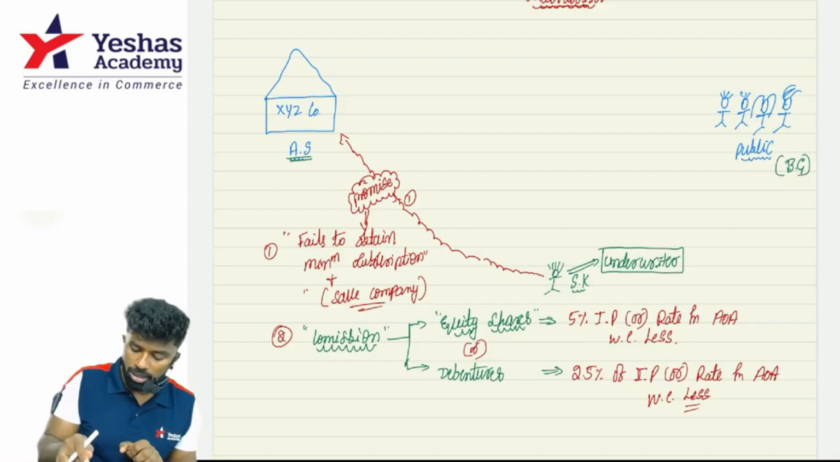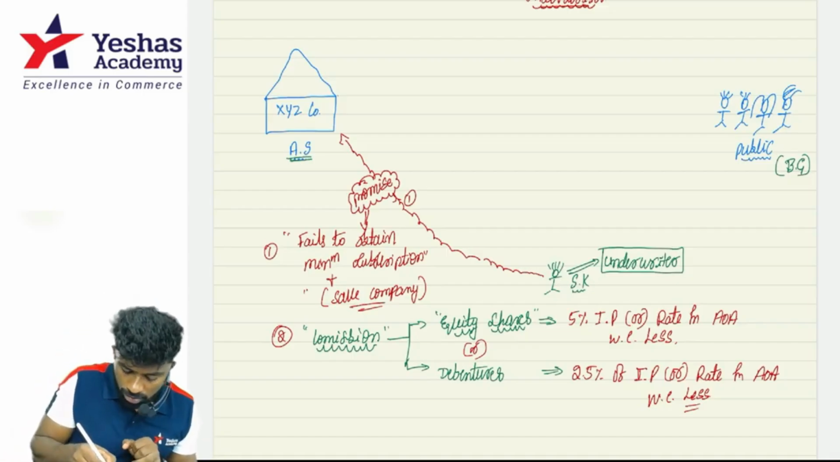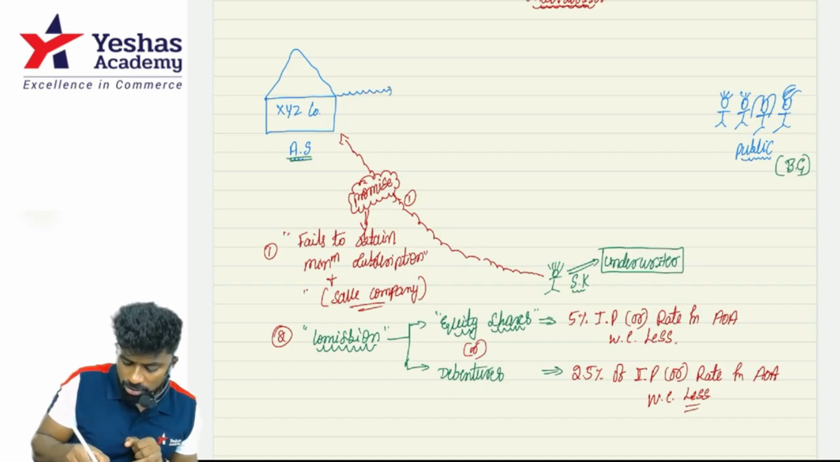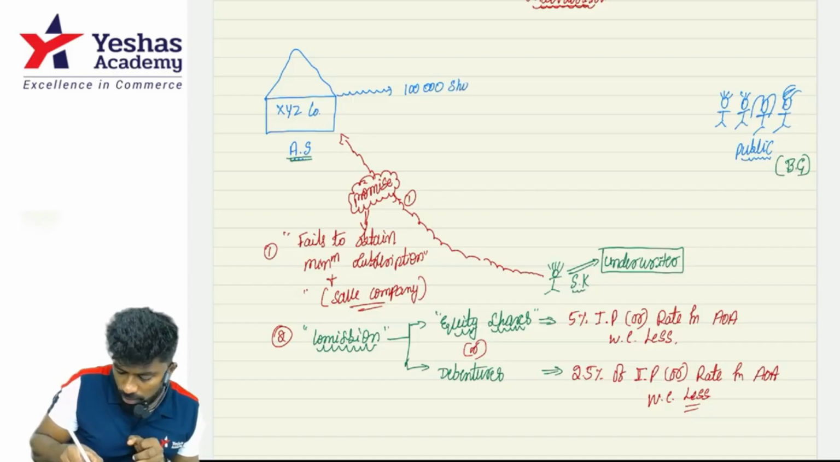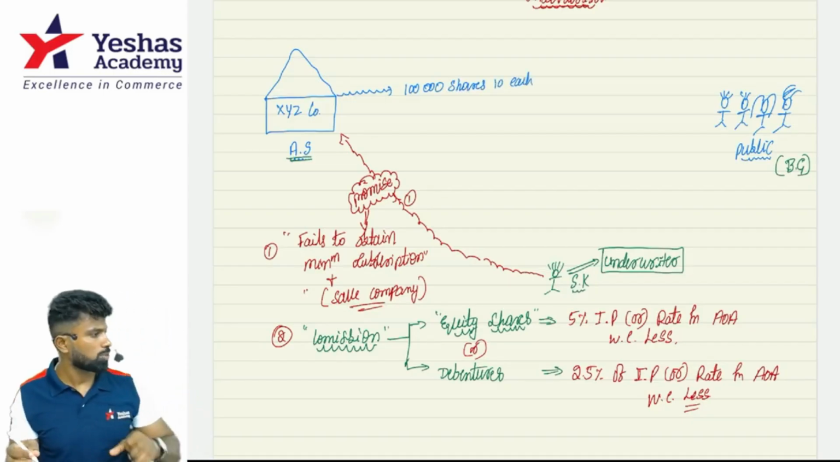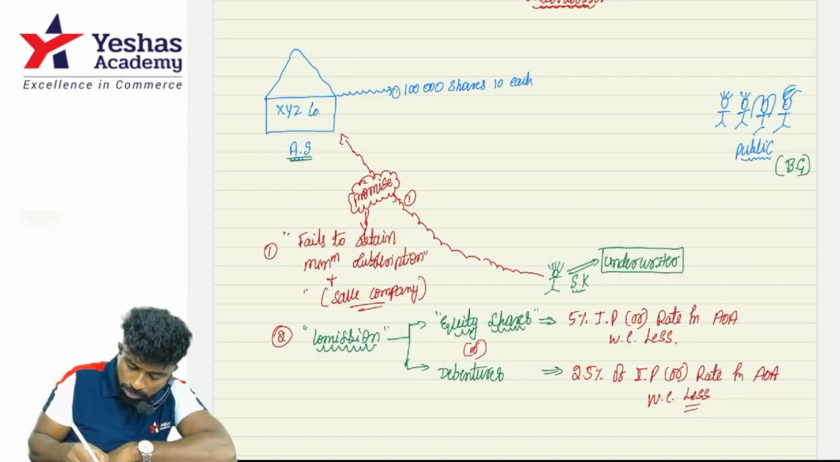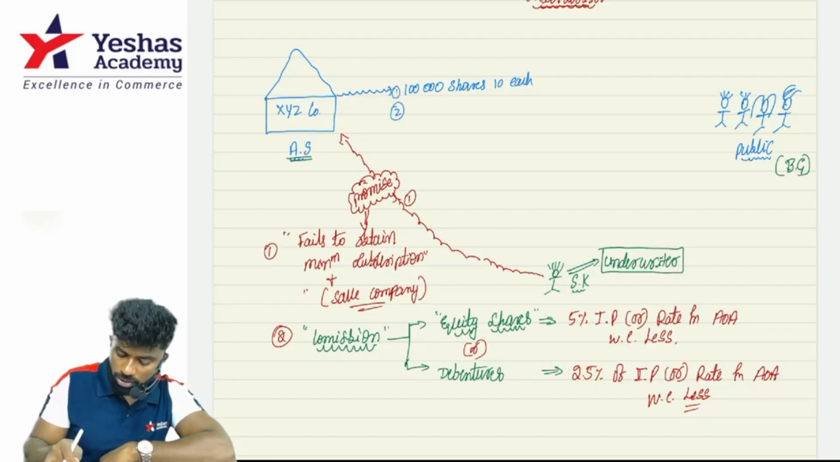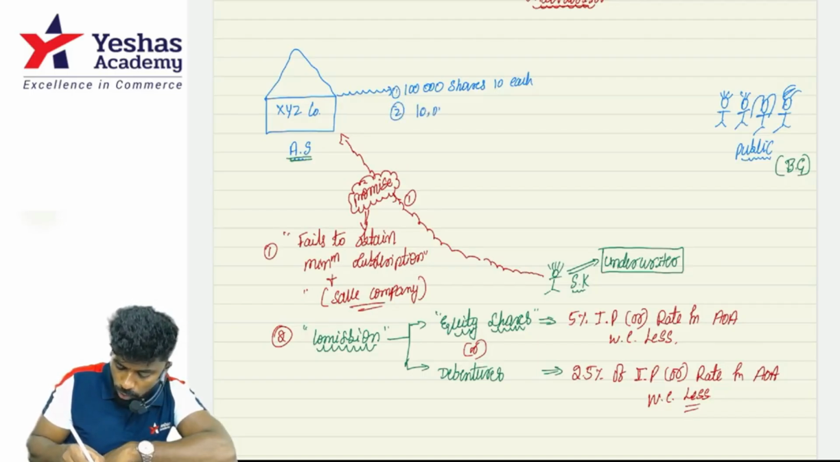Now let's say the company is offering 1 lakh shares of 10 rupees each. Out of these 1 lakh shares, the company has issued 10,000 shares to the board of directors.